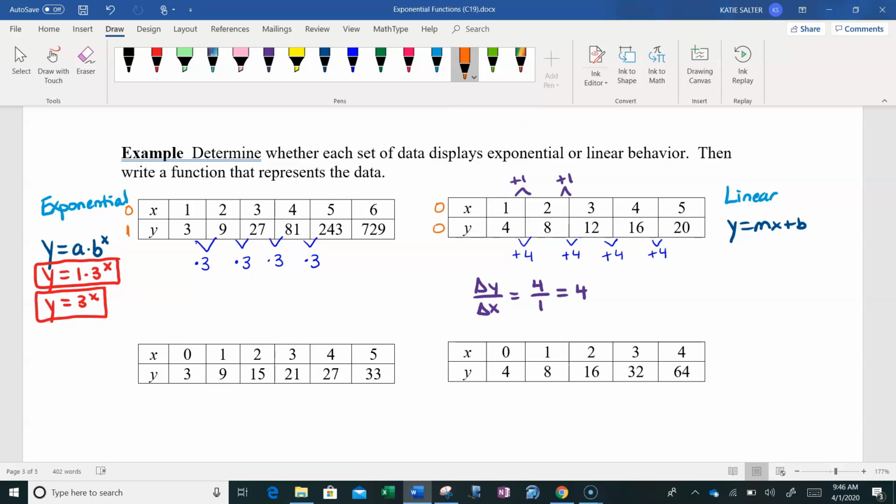So this one would have the equation y equals 4x plus 0, or y equals 4x. And folks, one of the things you can do when you do these is pull up Desmos or your graphing calculator, type these in, and create a table and make sure the table matches the table here on the problem. All right, try the next two. And when you're done, restart the video to make sure you did them correctly.